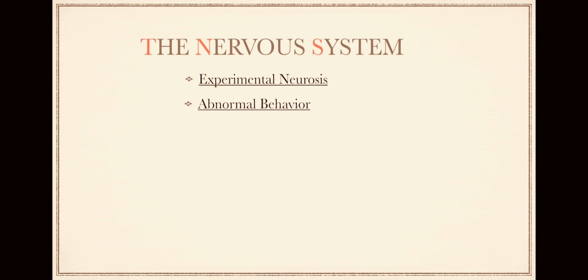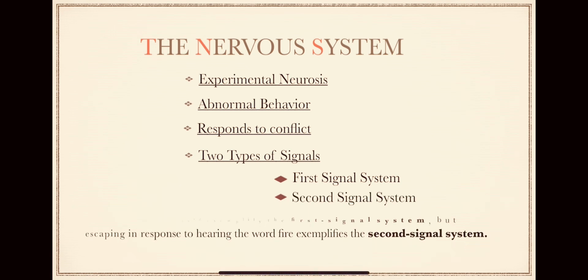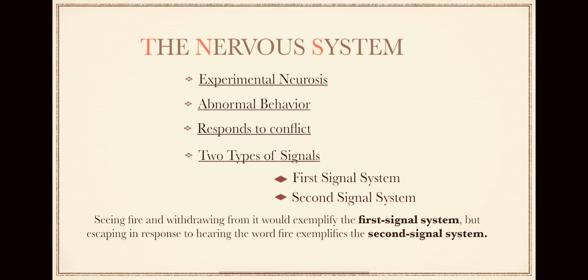He adds that how an organism responds to conflict is determined by the type of nervous system they possess, and with innate ability, an organism will engage in appropriate behavior where the adaptive significance of such a signal should be obvious. Pavlov describes two types of signals, which are the first signal system and the second signal system. Seeing fire and withdrawing from it would exemplify the first signal system, but escaping in response to hearing the word fire exemplifies the second signal system.